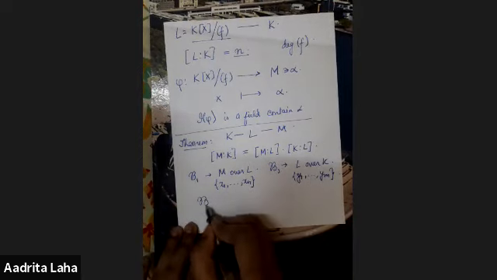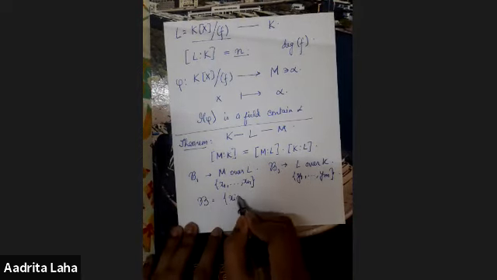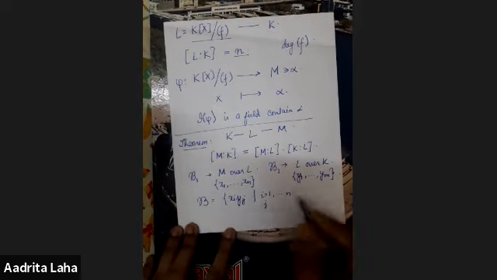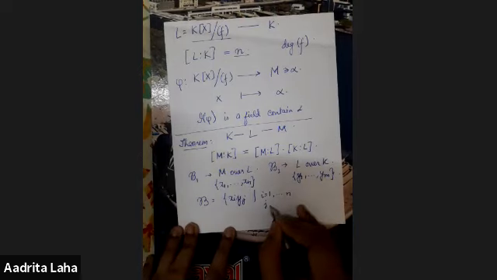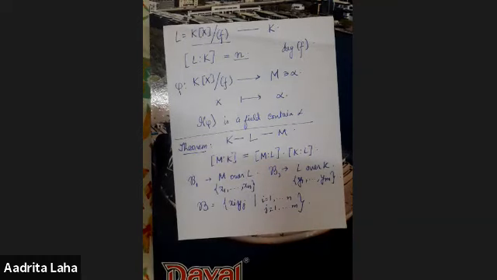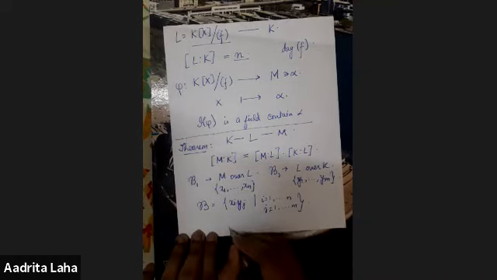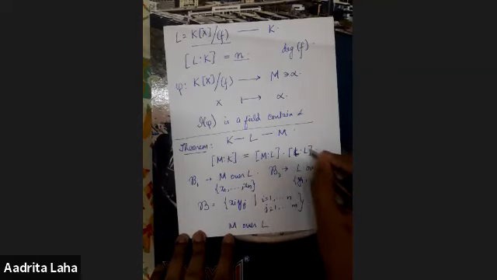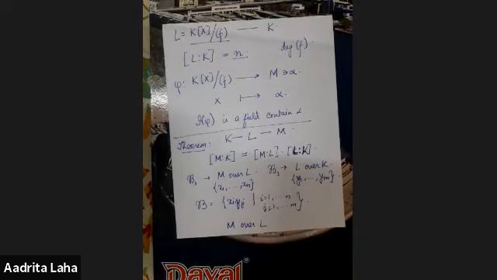Then we consider the basis xi yj, such that i is from 1 to n and j is from 1 to m. Then this basis is the basis of M over K. Oh, okay, I made a mistake. So this will be L and this will be K, because L is the larger one, of course. So we get the tower of field extensions, and we get that the degree is actually multiplicative.